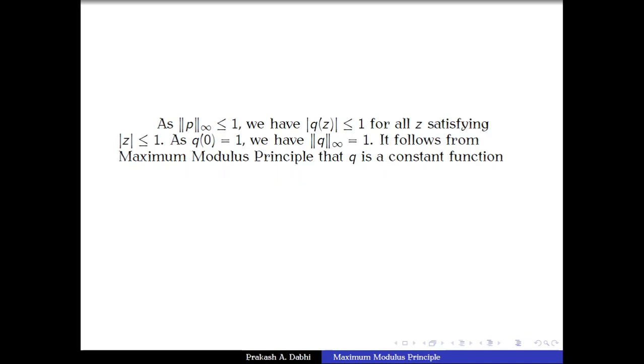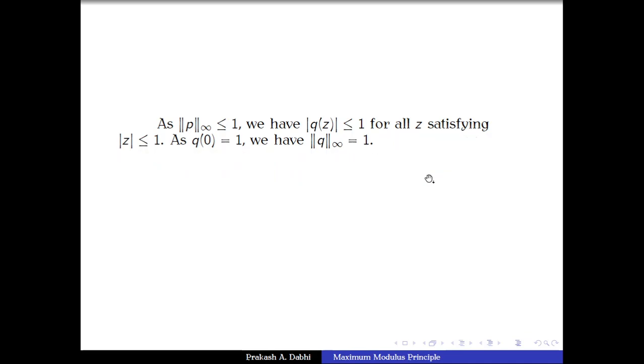Again, q is continuous on the closure of the open unit ball, q is analytic on the open unit ball, and mod of q has its maximum at the point 0, which is in the interior. So by the maximum modulus principle, it follows that q is a constant function.